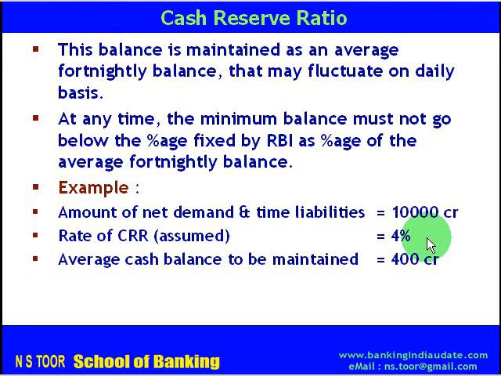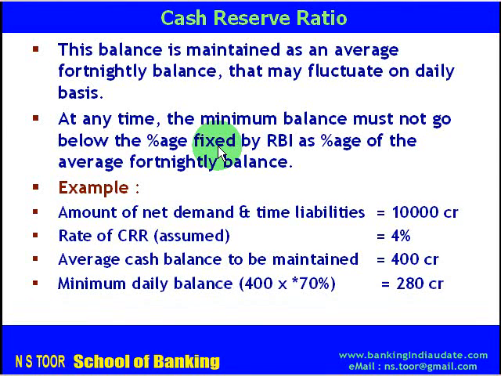This means this particular bank has to maintain average fortnightly cash balance of rupees 400 crore, that is 4% of 10,000.